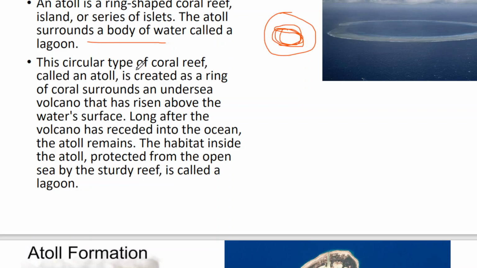So this circular type of coral reef called an atoll is created as a ring of coral surrounds an undersea volcano that has risen above the water surface. So these corals attach to the volcano which is under the oceanic water. Once this volcano subsides under the sea water, these coral reefs will remain. Since they are surrounding the volcano, they will form a ring-like structure, a circular formation. So that is known as an atoll.